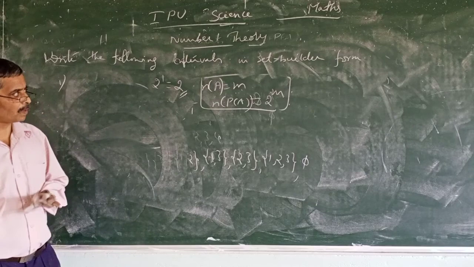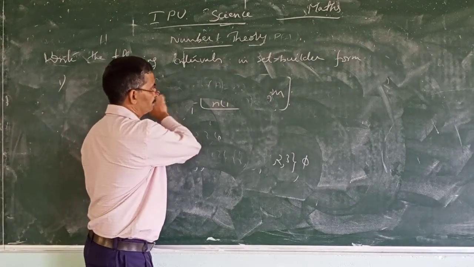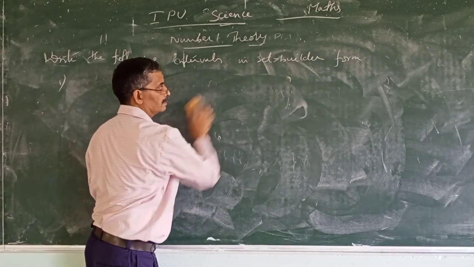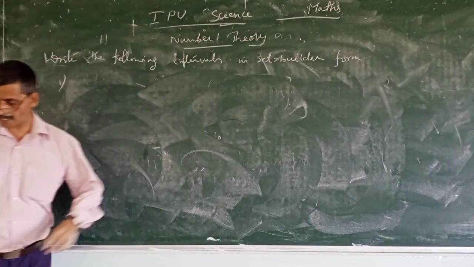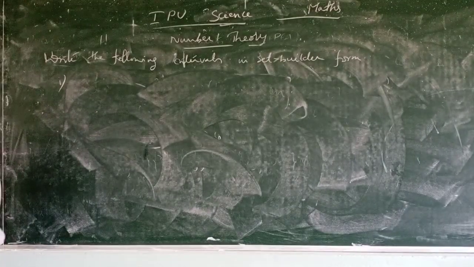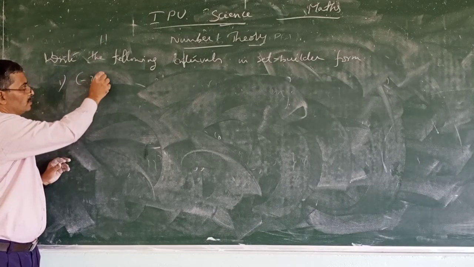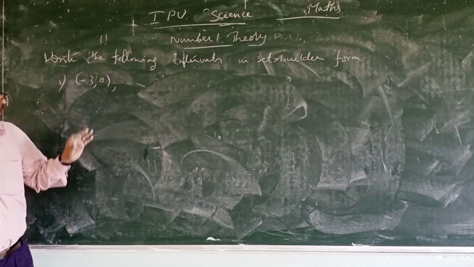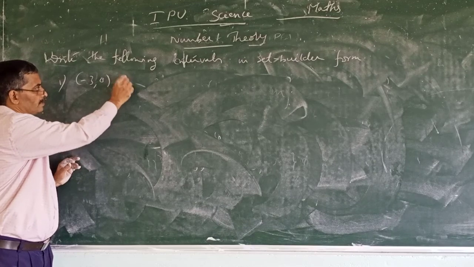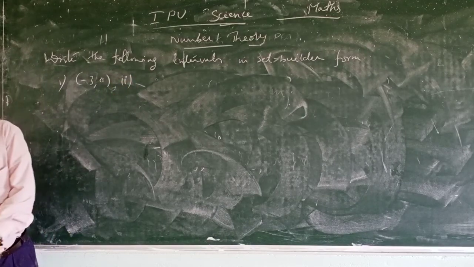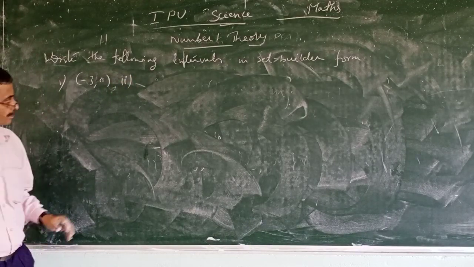So I will give you 4 problems. First one is (-3, 0). Second one is [6, 12].